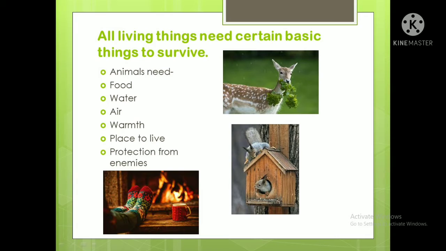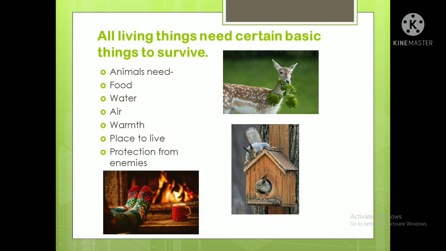Plants don't need a place to live; the environment is their home. But animals and we human beings need a place to live, and obviously protection from enemies. Even a small animal, a big lion or a big elephant has its own home, like a home in the jungle, and they also have to protect their small children from enemies. So these are the things animals need.